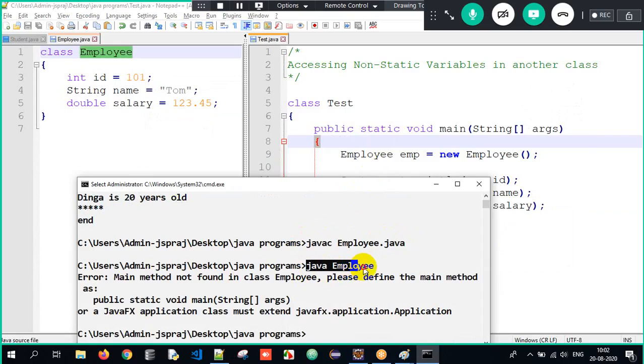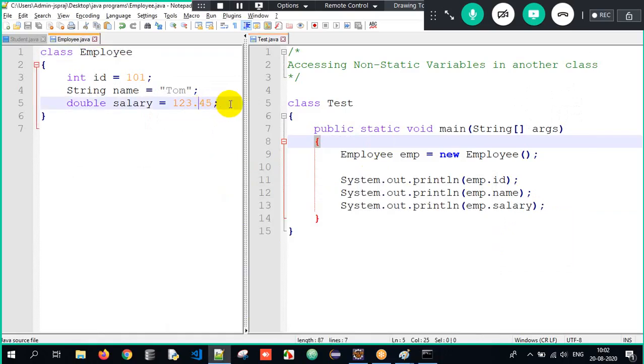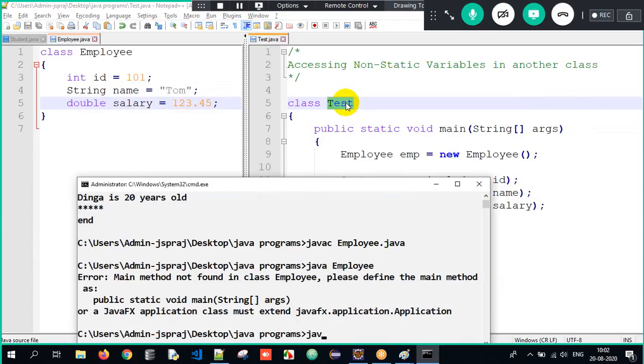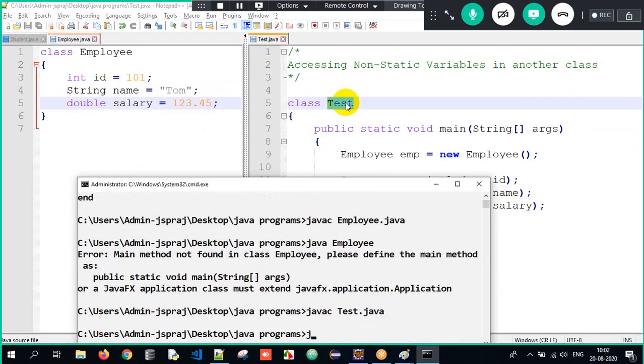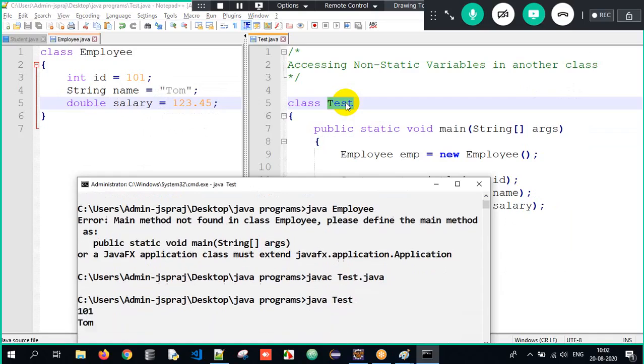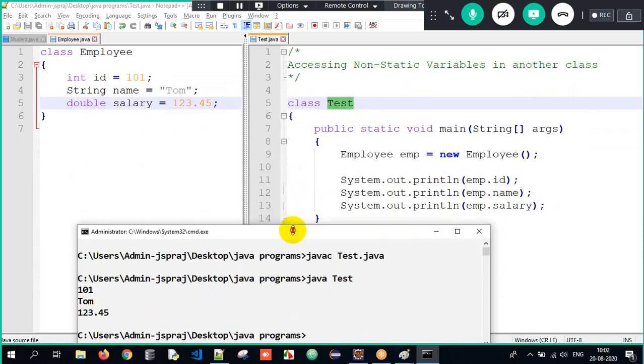When I try to interpret the Employee class, the compiler isn't going in search of the main method. Correct. I am making use of multiple classes over here. In order to execute, I have to execute the class which has the main method, that is the Test class. So I have to compile the Test class. When I compile and interpret the Test class, look at the output. Did I get the expected output here?